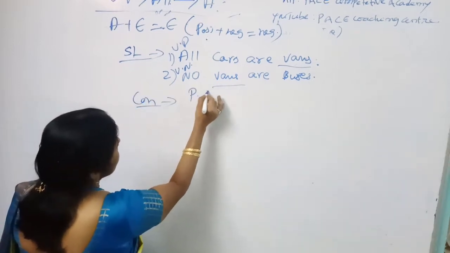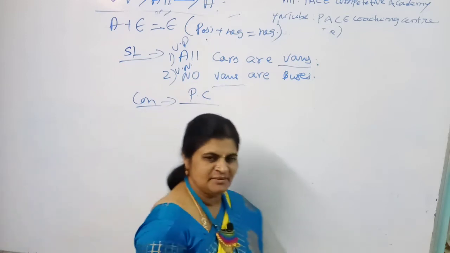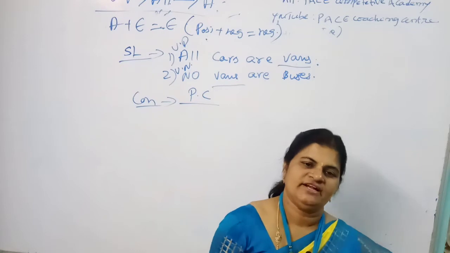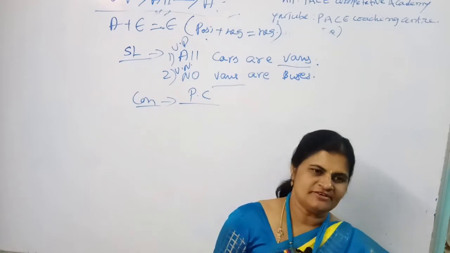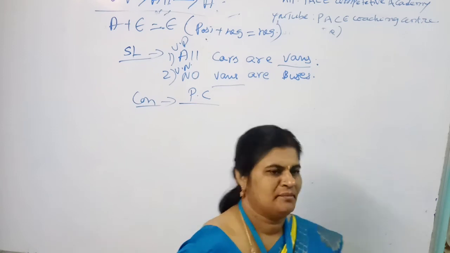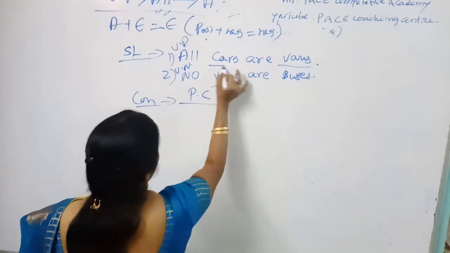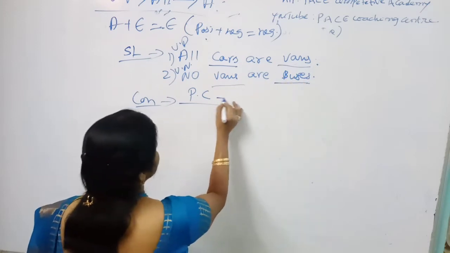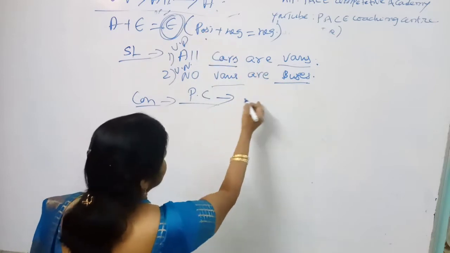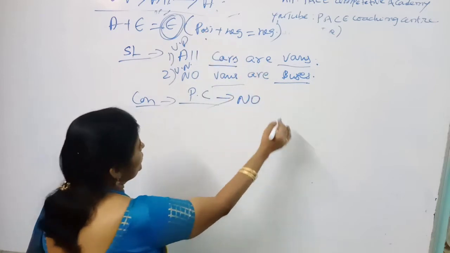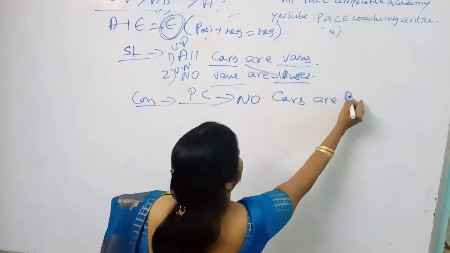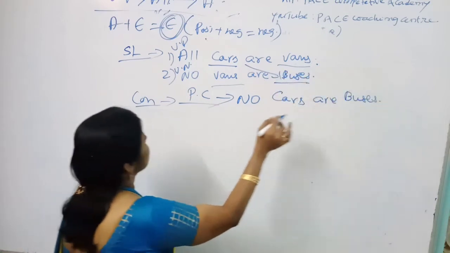What is the first conclusion? You know PC. PC is called the perfect conclusion. How can we draw the perfect conclusion? By using the subject of the first statement and clubbing it with the predicate of the second statement. The same rule is applicable. So here the cars and here the buses. Simply you can say the answer, by using A plus E gives us E, means no cars are buses. Clear, my dear students?